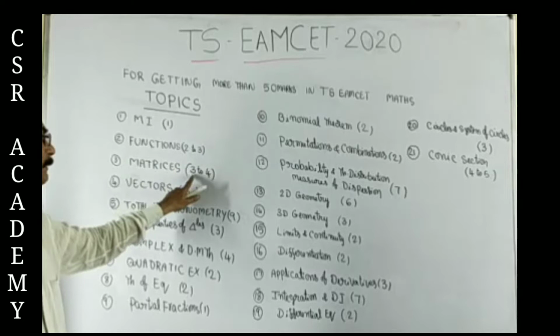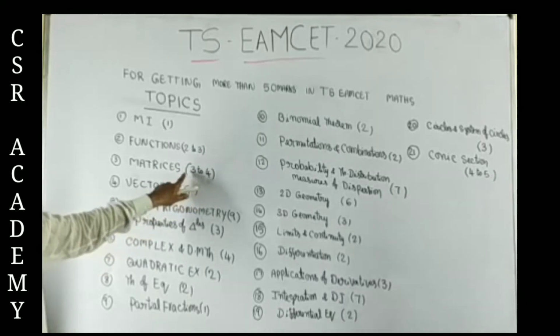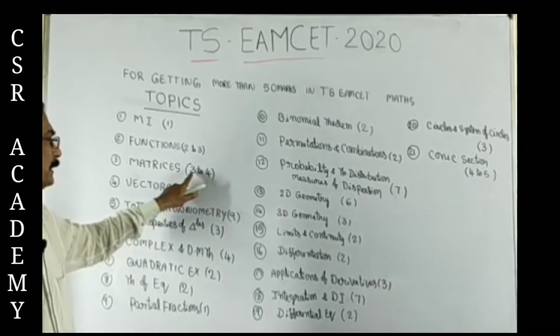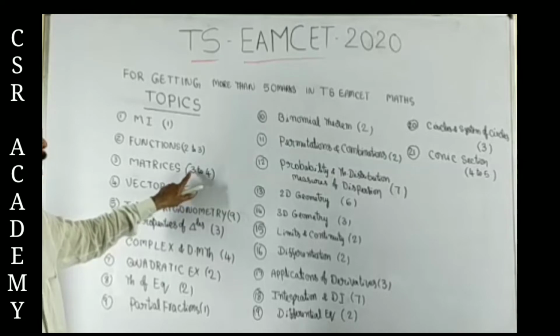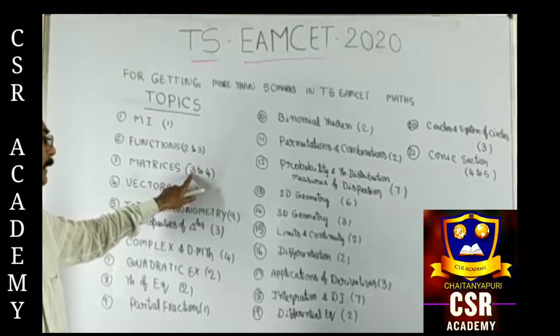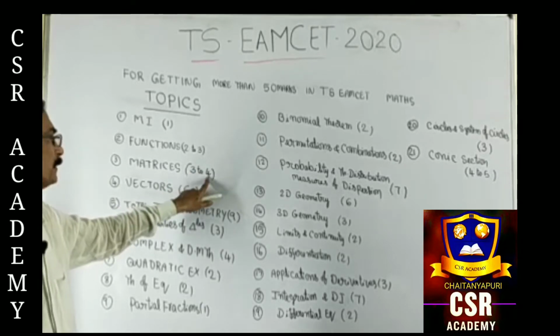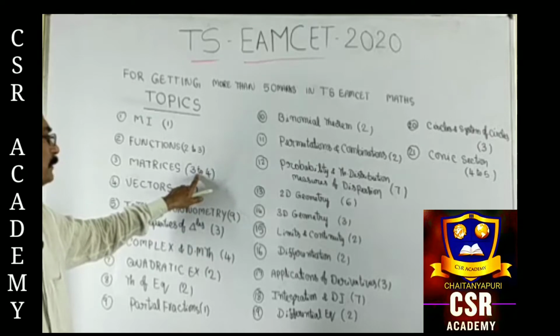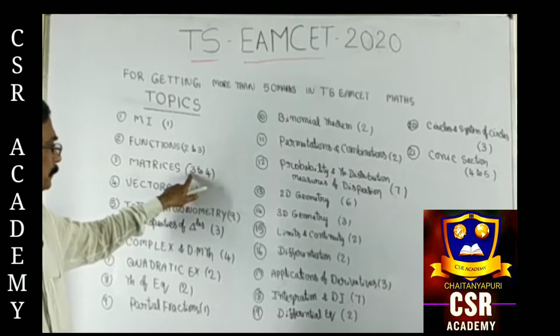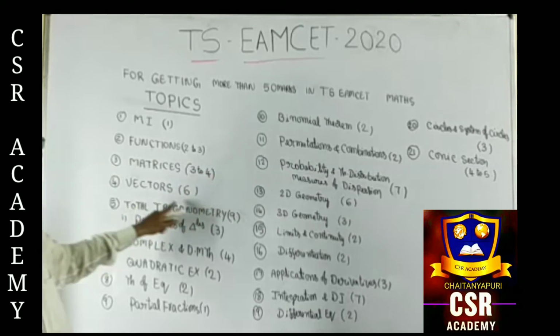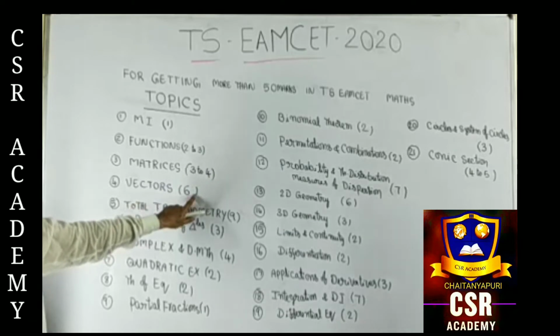In matrices, they will give minimum 3 questions, maximum 4 questions. Of these 3 questions, one is a determinant problem, the other is equation solving, and the third is for finding rank or transpose, symmetric and skew symmetric, inverse, like that. Now, the most important topic is vectors.